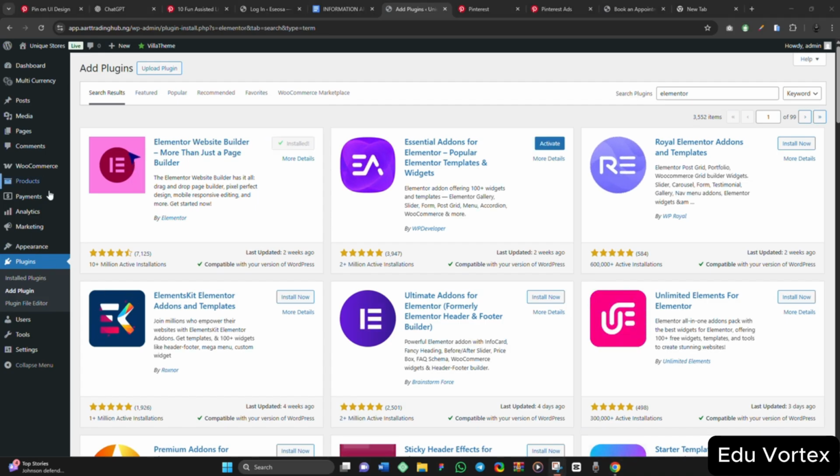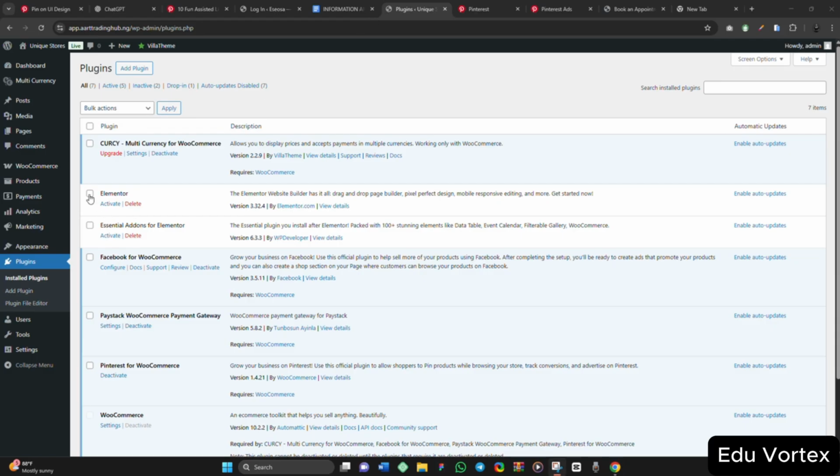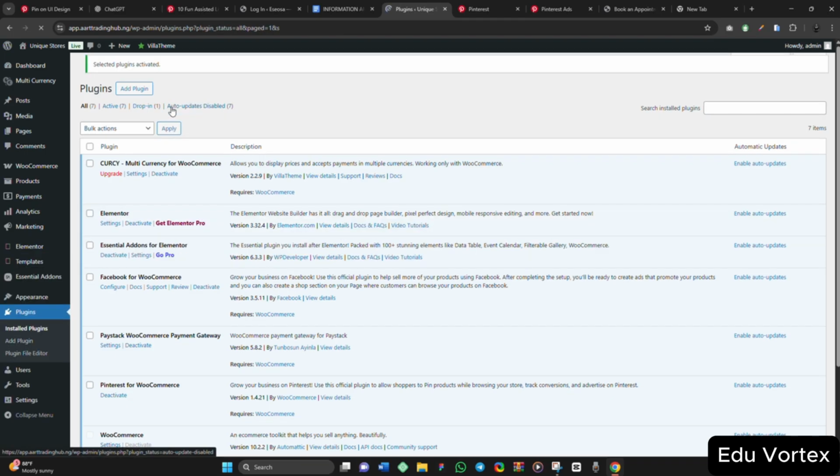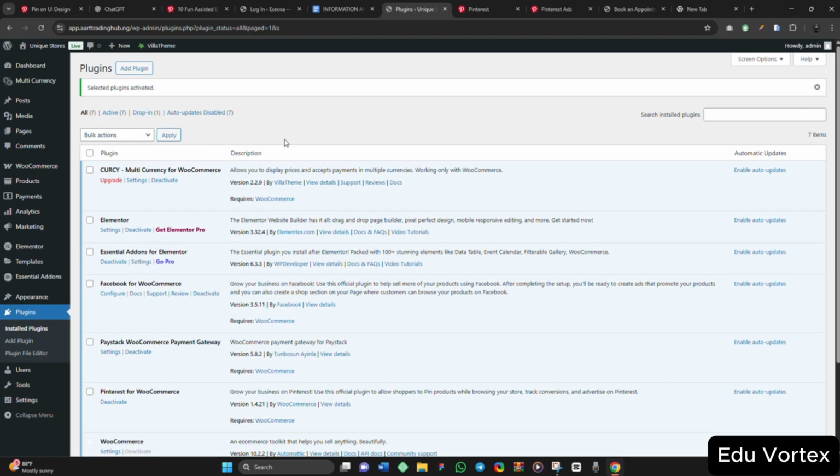So we are done installing it. The next thing is to activate our plugin. Come back to the plugins here, installed plugins. So these are the two plugins. I will just select the two and activate them. So I have activated the two plugins, Elementor and Essential. So let us create our pages.